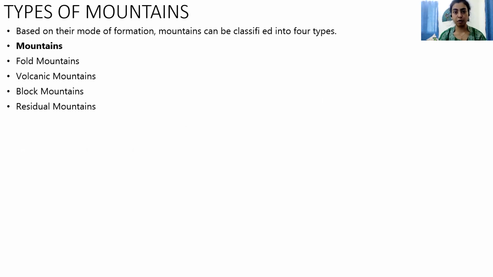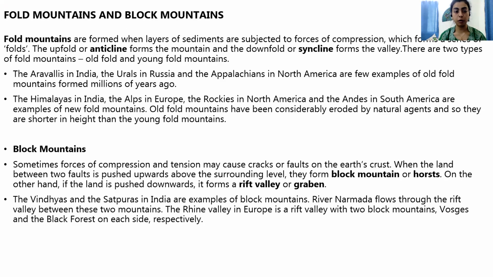Now let's look into the different types of mountains. What are the different types of mountains? We have four types of mountains: fold mountains, volcanic mountains, block mountains, and residual mountains. Let's look into what fold mountains are. From the word itself, you can understand it is something which is folded.